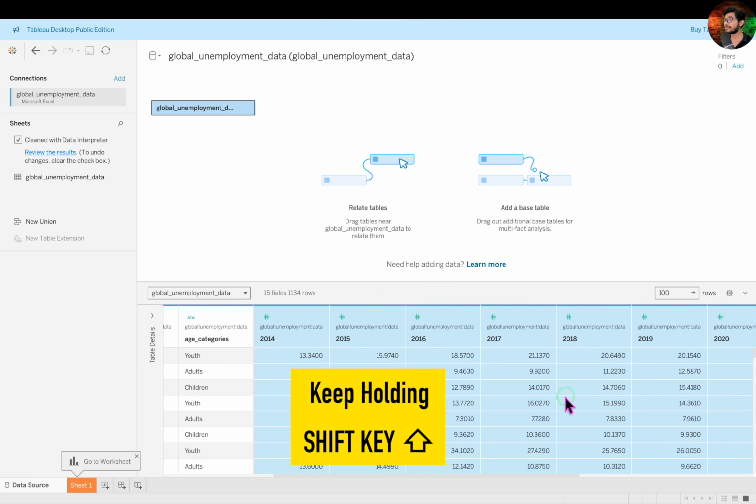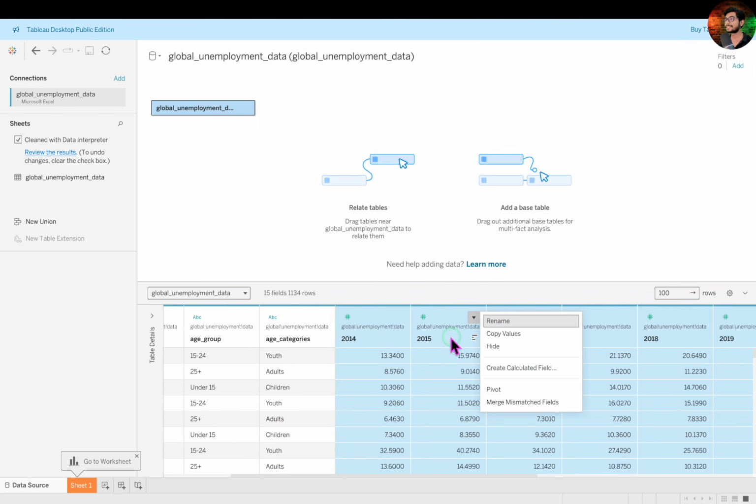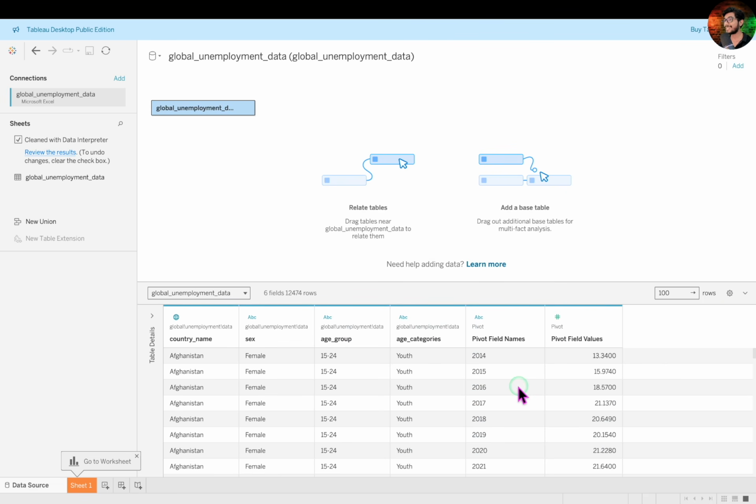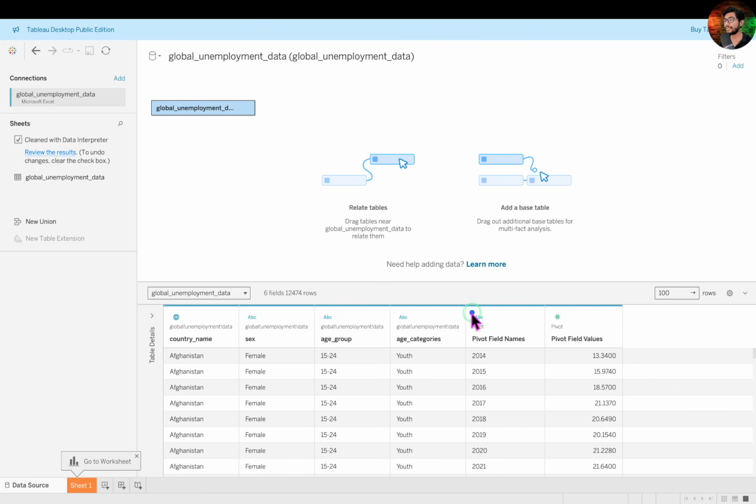Make sure you don't release the Shift key while scrolling. Now right-click on any of the selected year columns and choose the Pivot option. And just like that, we have successfully reshaped the data from wide to long format, exactly as we discussed earlier. Now let's rename these two newly transformed columns as year and unemployment rate.